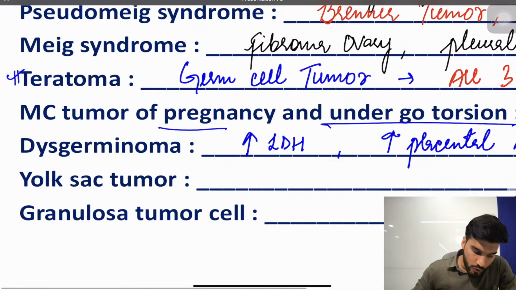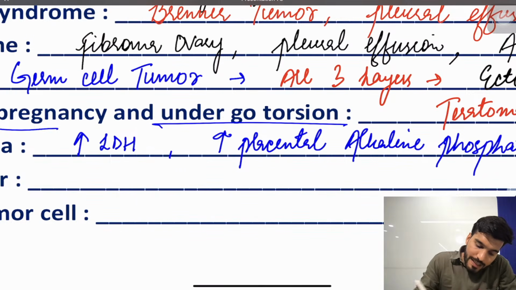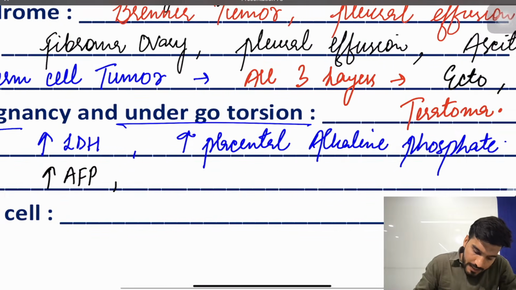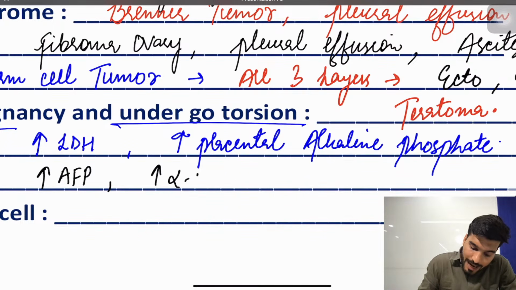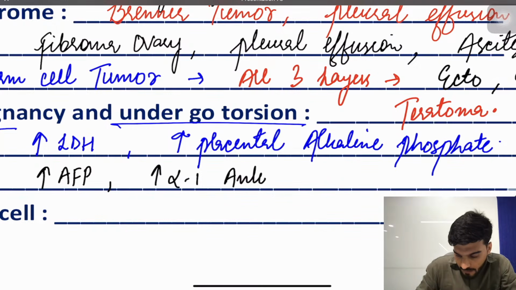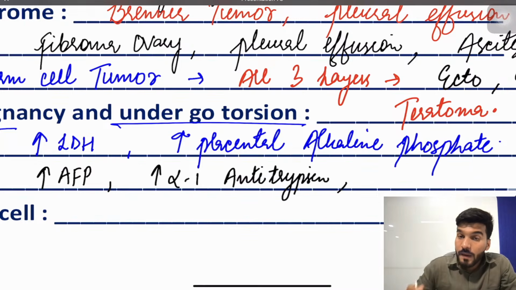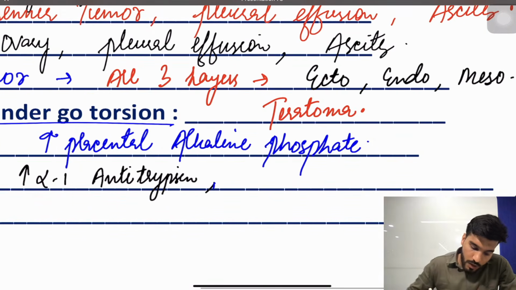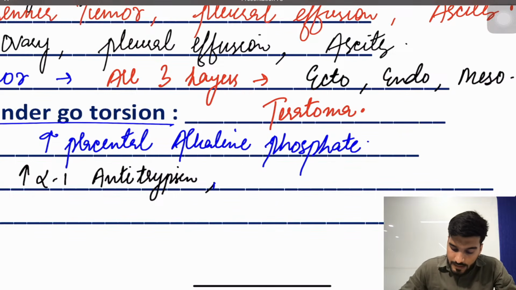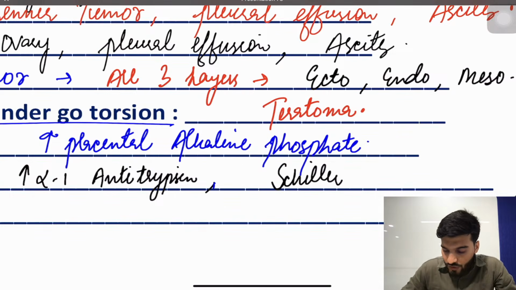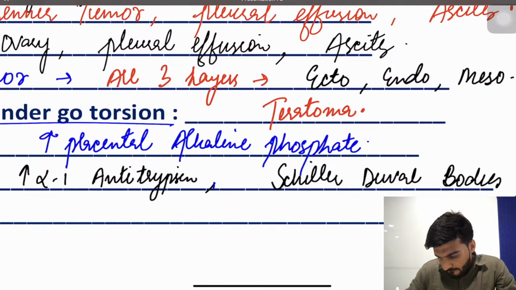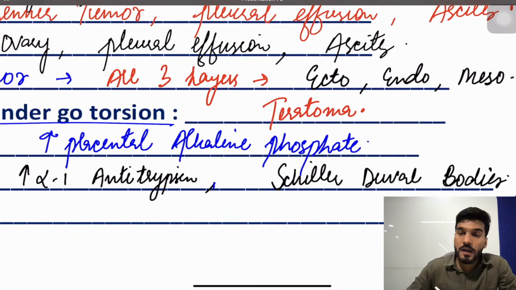We have yolk sac tumor, my dear students, associated with increased alpha-fetoprotein. It also has increased alpha-1 antitrypsin; if decreased is given, think of panacinar emphysema. Remember at least this hint. The classical bodies seen in yolk sac tumor are Schiller-Duval bodies.